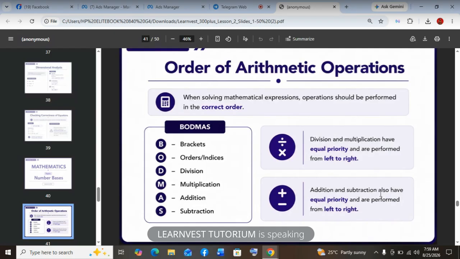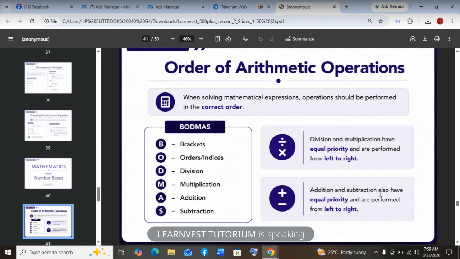Then the next one is 20 divided by bracket 2 plus 3, then times 4. So what do we do first? Bracket 2 plus 3, 5. Then the next is division. Division before multiplication. So 20 divided by 5, 4. Okay, then 4 times 4, 16. The answer is 16. More examples.